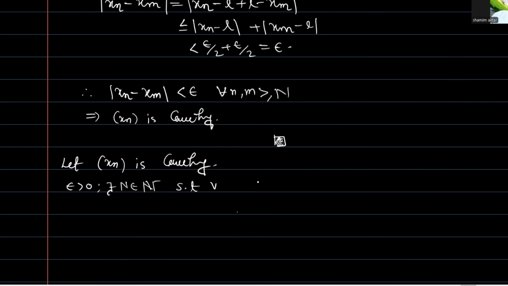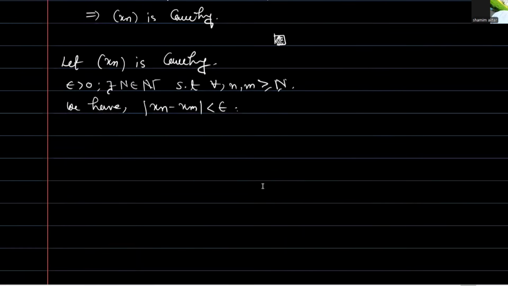such that for all n, m greater than or equal to N, we have mod of xn minus xm less than epsilon. We choose epsilon equal to 1, so that mod of xn minus xm is less than 1. No problem here because epsilon is an arbitrary number.